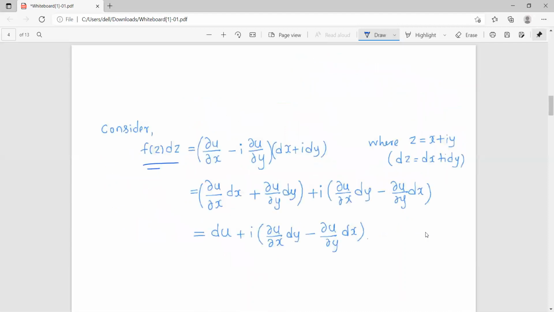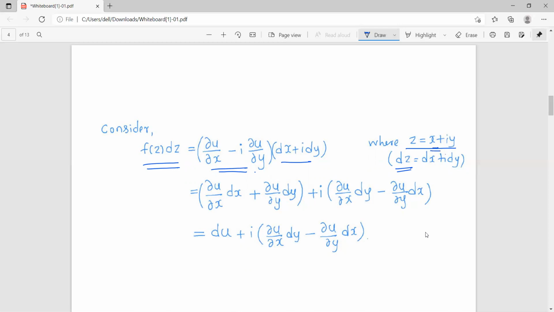Now consider the differential expression f(z) dz. According to our assumption, f(z) is ∂u/∂x − i ∂u/∂y, and dz. Z is a complex variable, so z = x + iy, so dz will be dx + i dy. So just apply the differential operator on both sides.